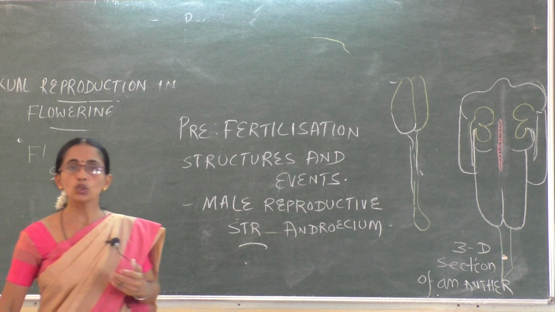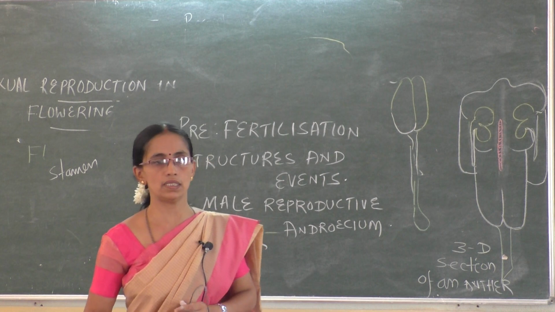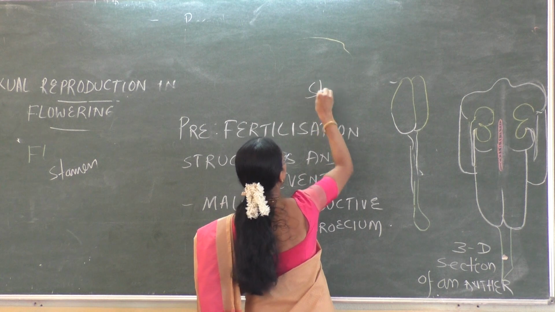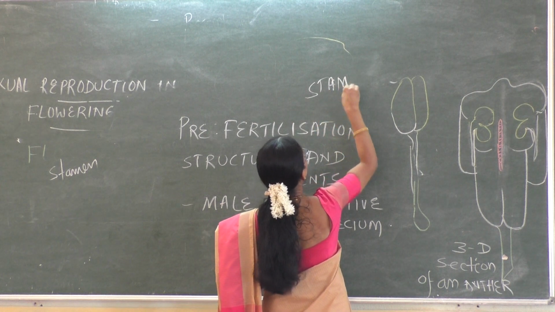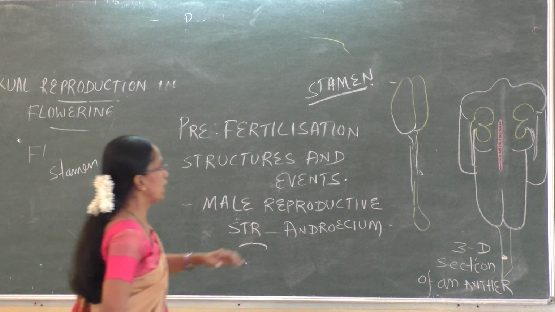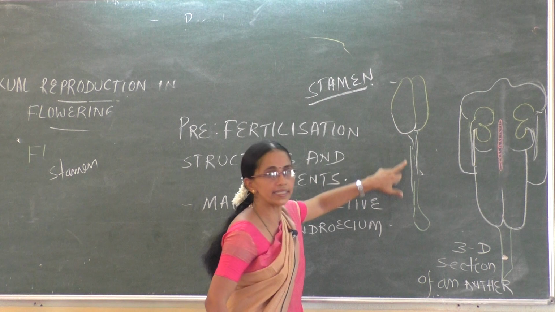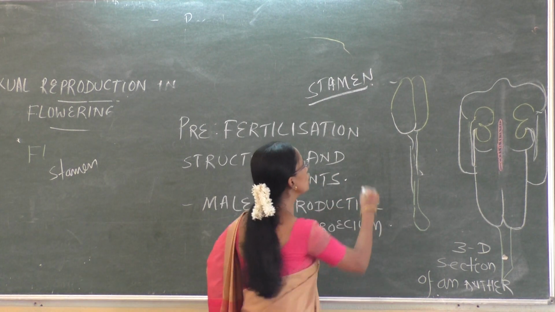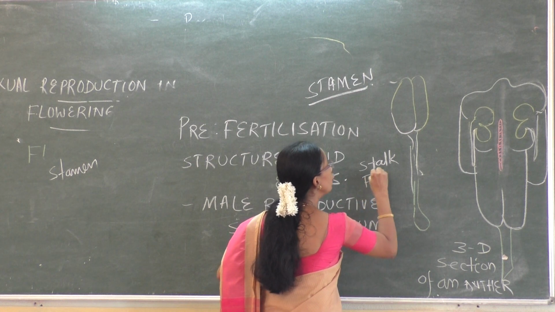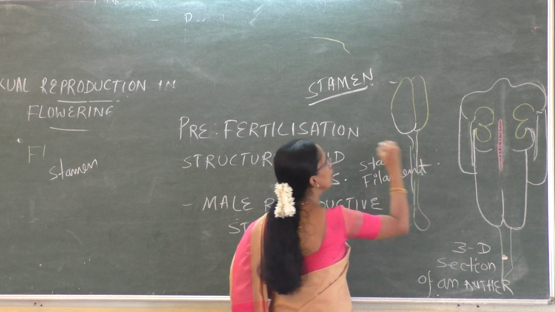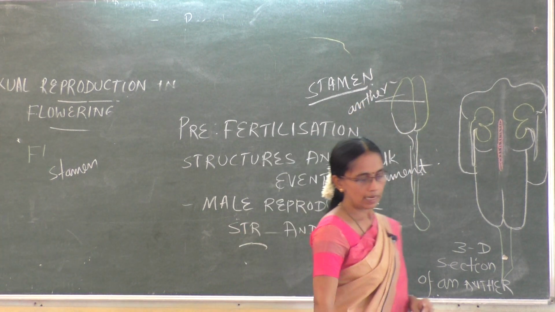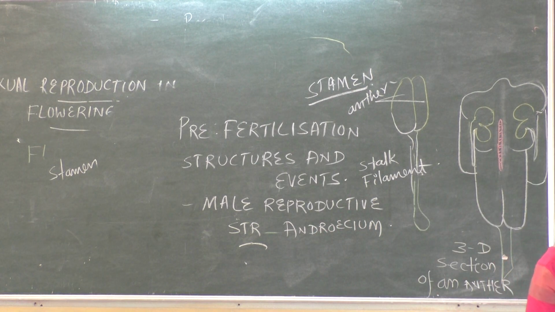You already studied that units of androecium are stamens. Observe, this is a single stamen. A stamen is made up of two parts. See, the long elongated slender part, the stalk, is called filament, and the lobed structure is the anther.